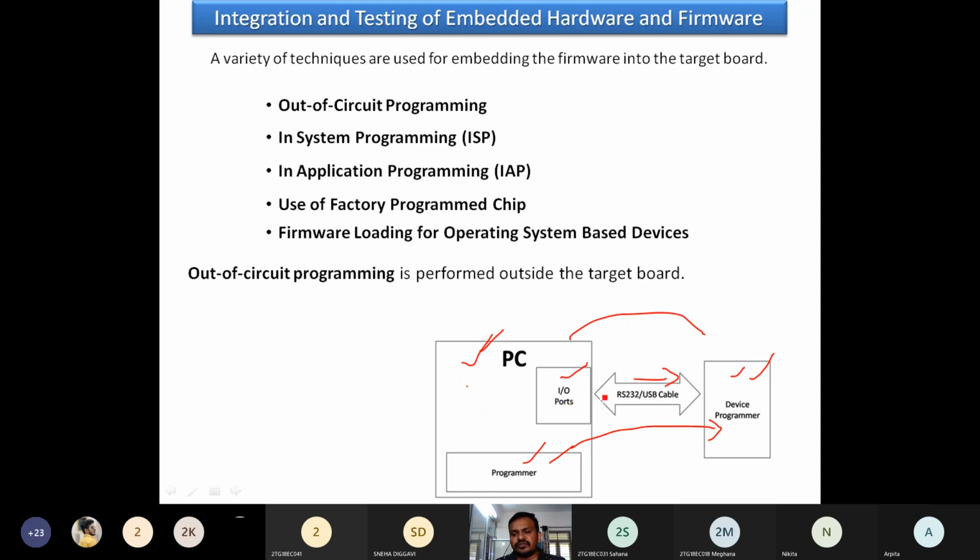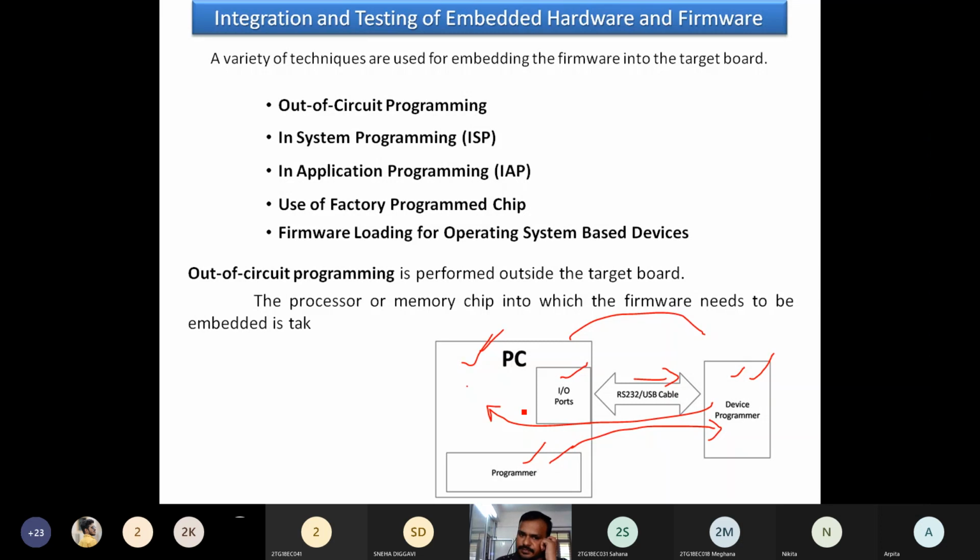Through these IO ports, once the chip is ready, we install that chip once again in this target board. So this is the method adopted in out-of-circuit programming. The processor or memory chip into which the firmware needs to be embedded is taken out of the target board, and it is programmed with the help of another kit known as a programming device.